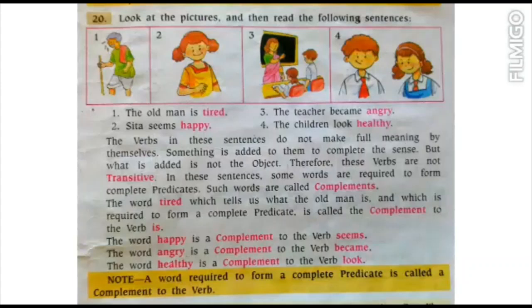Okay, now you have clearly understood what the three kinds of verb are and what the difference between all three kinds of verb is. Now in the next video I will give you some exercise regarding this lesson. You have to pick out transitive, intransitive or incomplete verbs in the sentences. So go through the topic one or two or three times and be thorough with the topic.